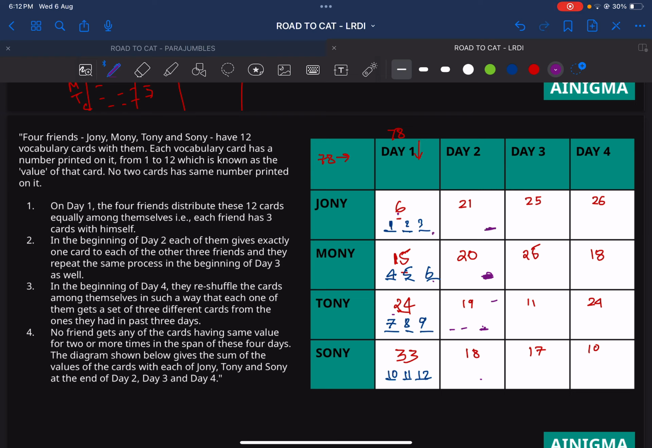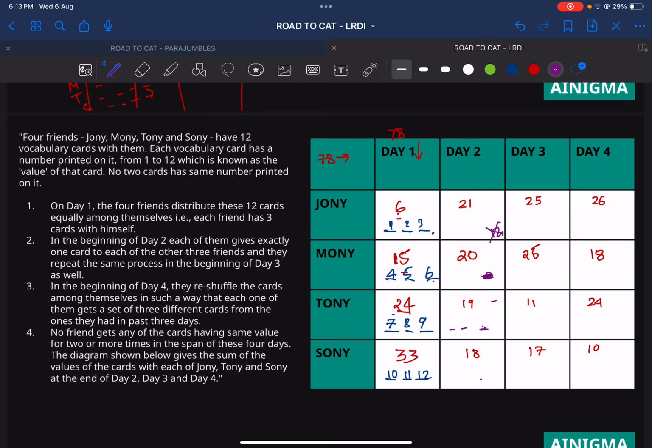If I put 12 here, I have to make 10 from 2 numbers, and those 2 numbers are these 2. So can I make a 10? No, 10 is not possible. Wait a minute. If I put 12 here, then I have to make 9 from 2 numbers, and 9 has to be formed with these 2 numbers, and there is no way I am going to form 9. So 12 cannot come here. That is one possible solution that we have formed.